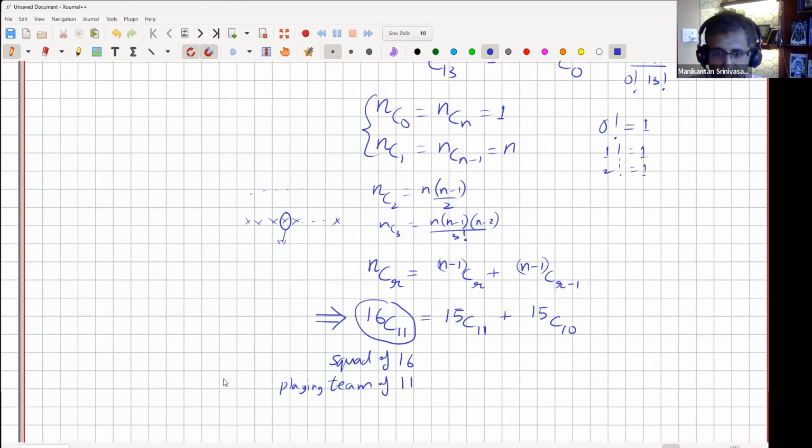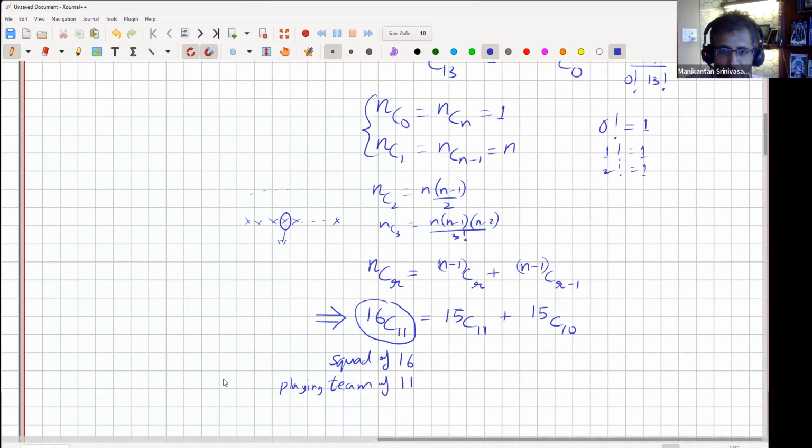Okay, so 16 choose 11 is the number of ways I can select. Now I'm arriving at the same 16 choose 11 in a different way. In that different way, I'm randomly opening my eyes and spotting one particular player. Let's say that player is here. And I think in my mind, either this player is in or not in the team. If I've accepted that he's in, then my problem reduces to selecting only 10 more from the remaining 15. That's 15 choose 10.